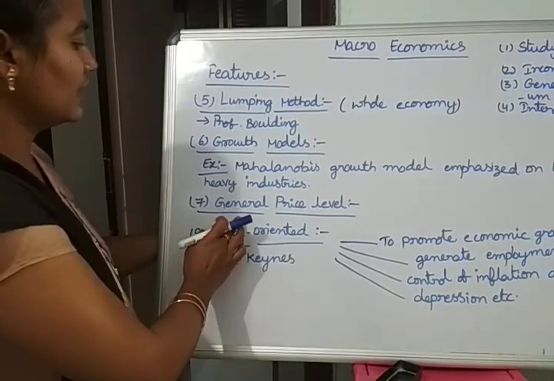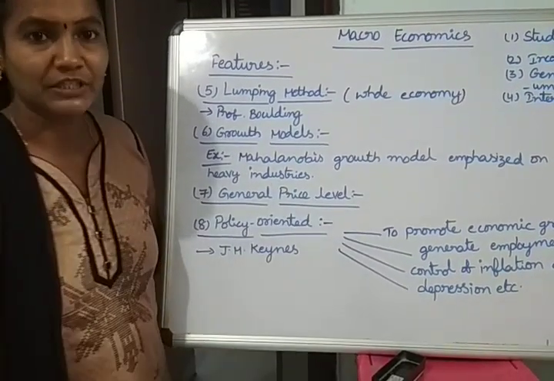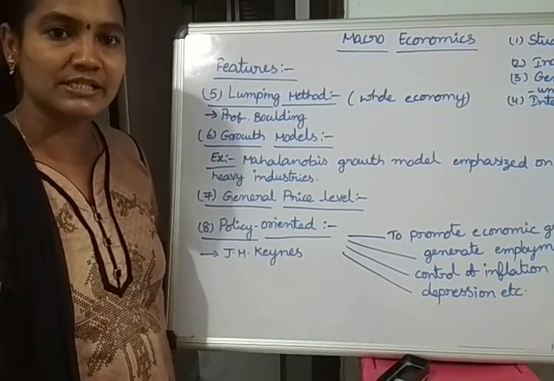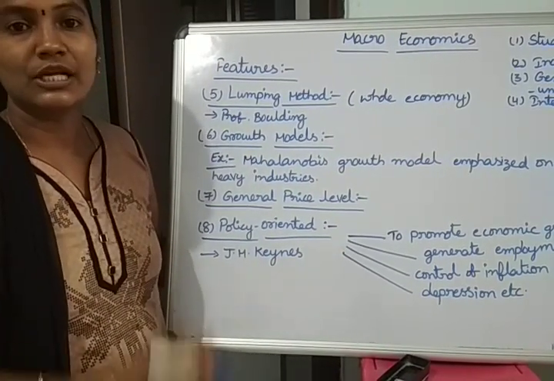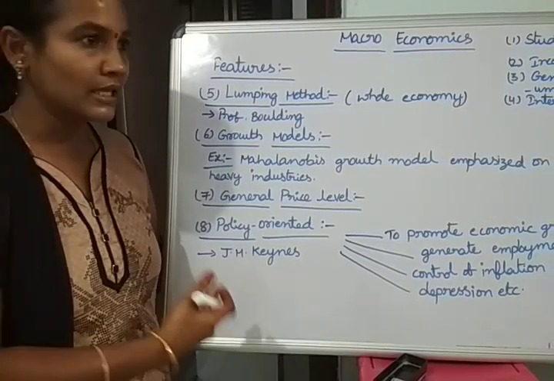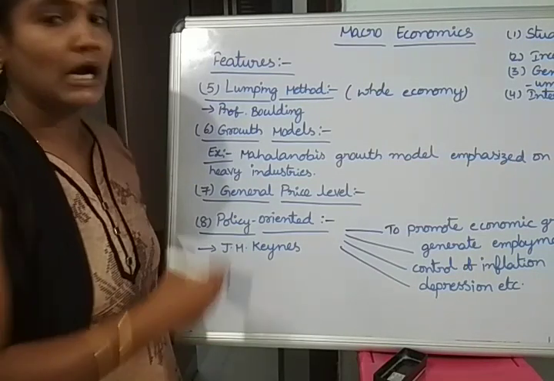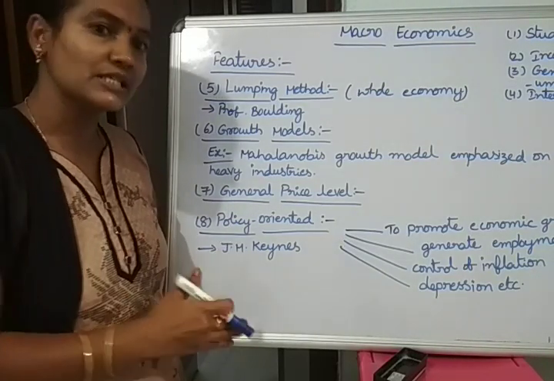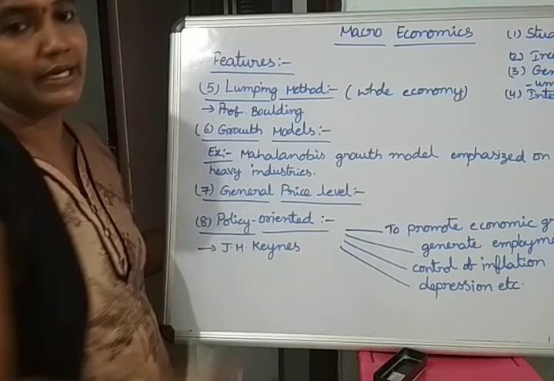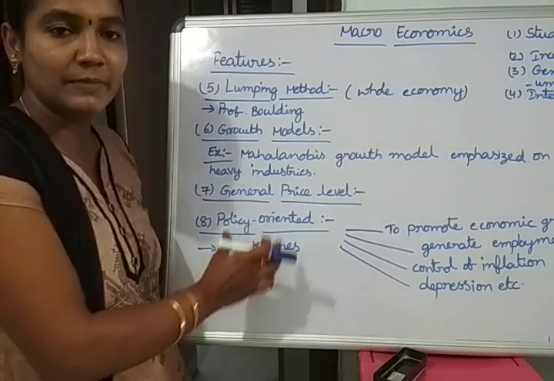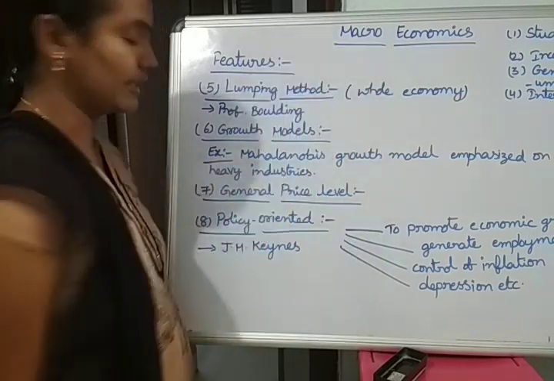Next, general price level. Here macroeconomics deals with the aggregate prices of goods and services, that is, the general prices of goods and services in the economy, not a single good's price or a single service's price. It deals with the average prices of goods and services. That's why we call it the general price level, which is handled by macroeconomics.